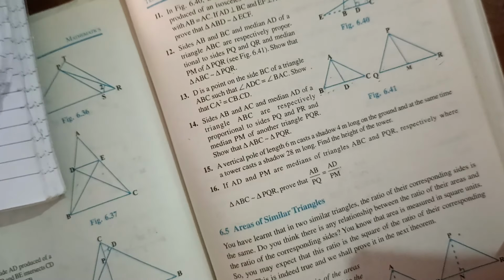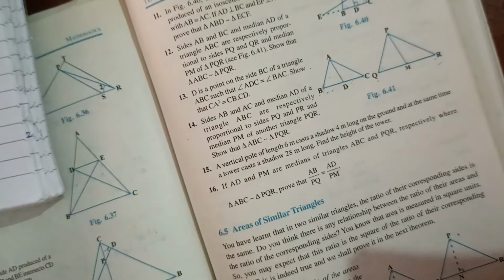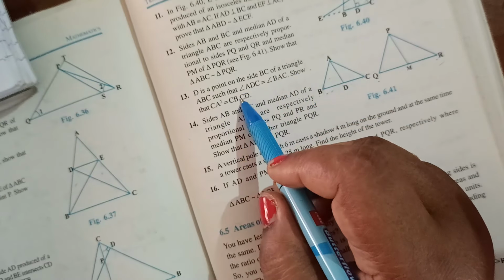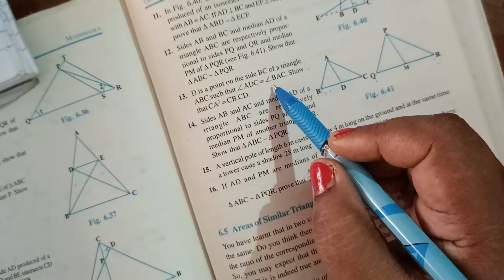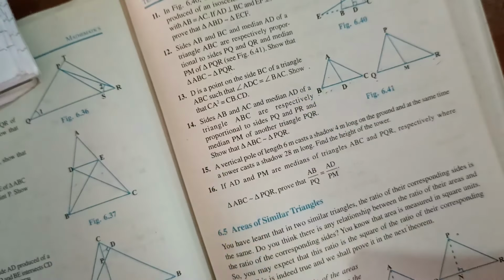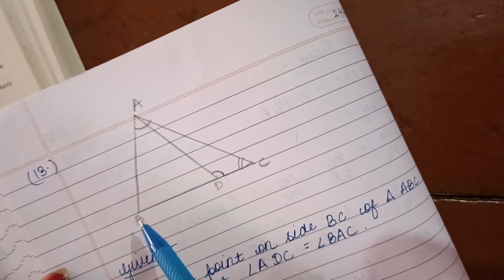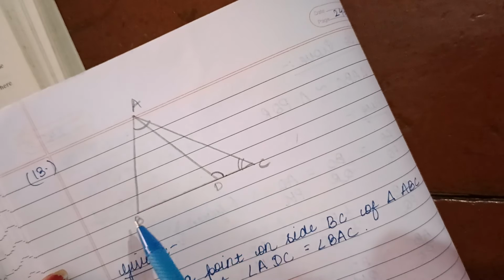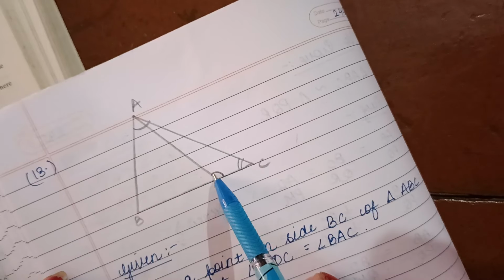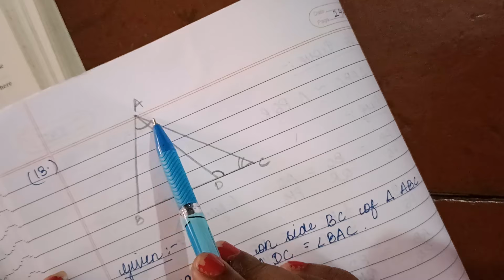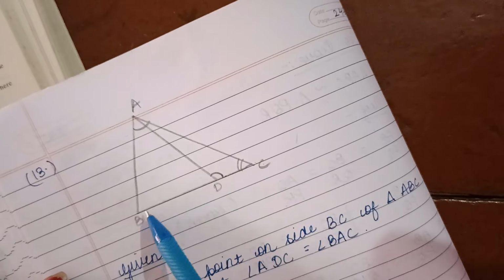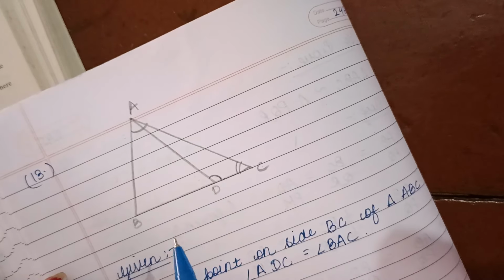Let us do question number 13. D is a point on the side BC of a triangle ABC such that angle ADC equals angle BAC. Show that CA square equals CB into CD. So see the figure. D is a point on the side BC of a triangle ABC such that angle ADC, this angle, is equal to angle BAC. Show that CA square equals CB into CD. That is what we have to prove.